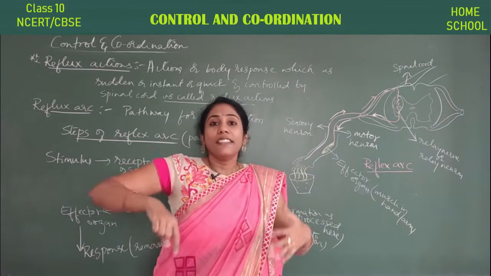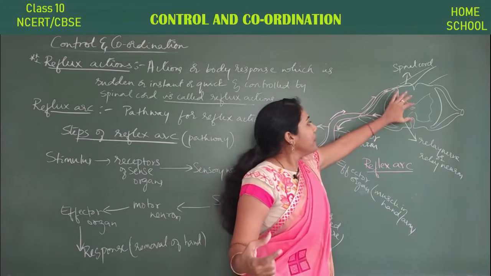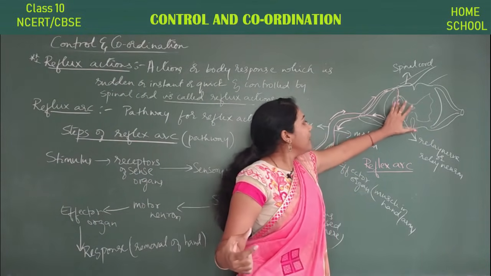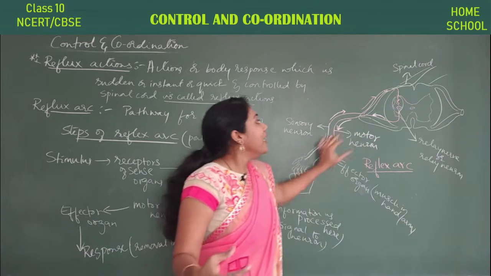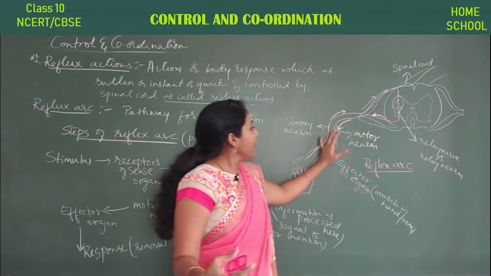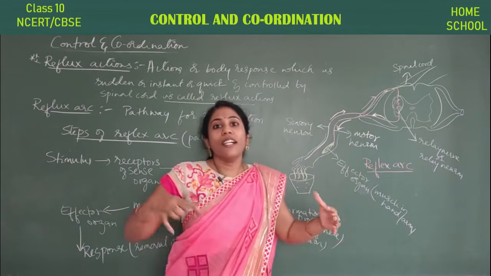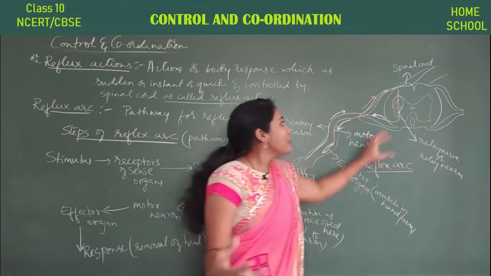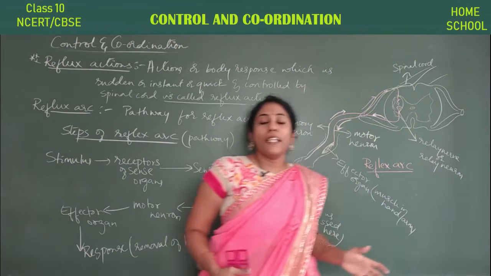First it thinks about what has to be done suddenly. Whatever information is processed by the spinal cord, it tells to the motor neuron. The motor neuron carries the information. Later, after the information is carried to the motor neuron, the brain also has to come to know what has actually happened. So the relay neuron later sends the information to the brain.